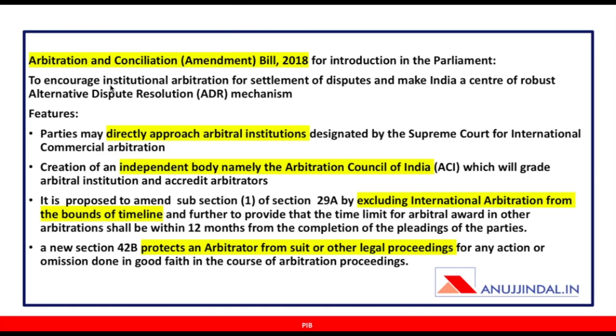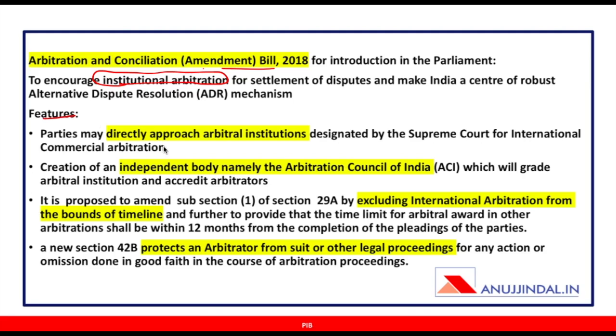The first one is Arbitration and Conciliation Amendment Bill 2018. Now there are three important provisions related to this bill. The purpose of this bill is to encourage institutional arbitration so that the pending cases that we have in the litigation area, in the courts, in the judiciary of our country reduce significantly. Therefore, we need to make institutional arbitration much more attractive for parties involved in certain kinds of issues, certain kinds of cases. What are the features of this bill?